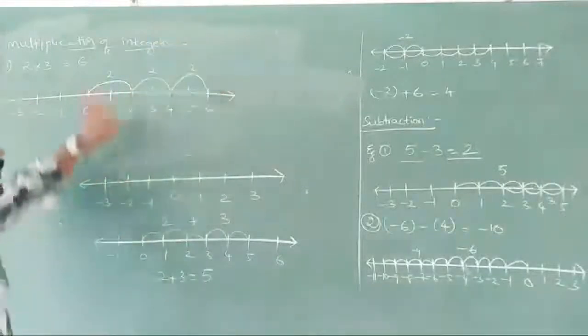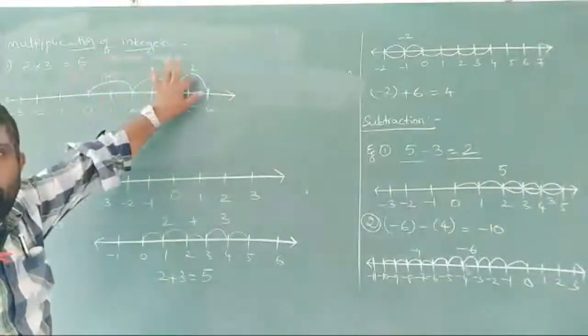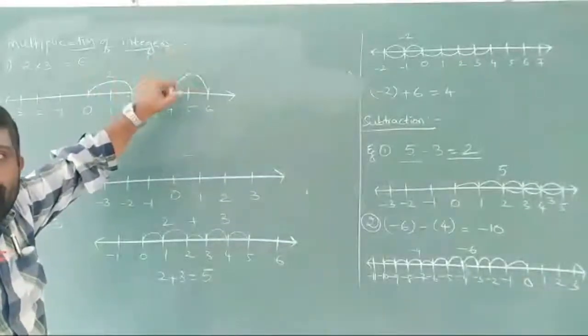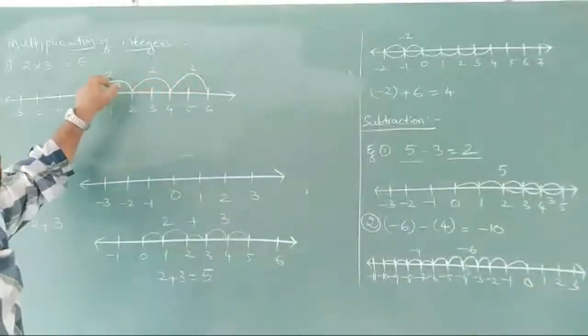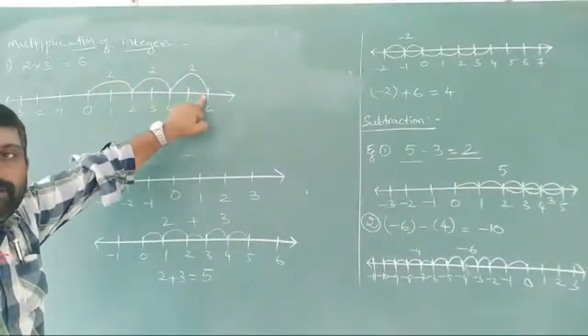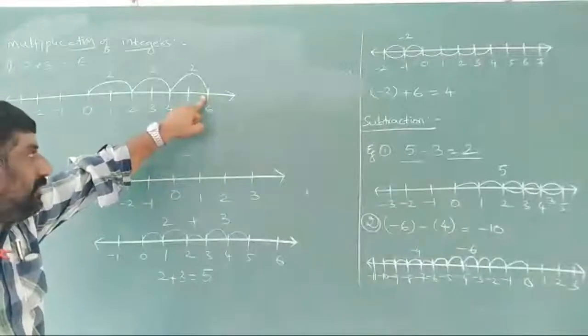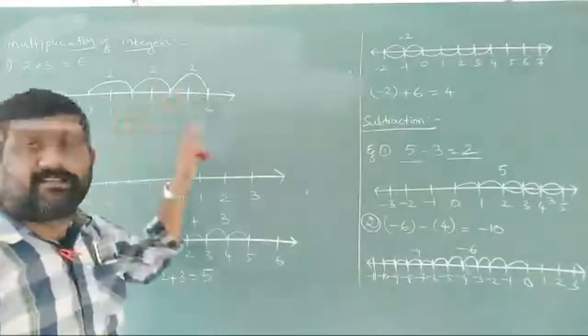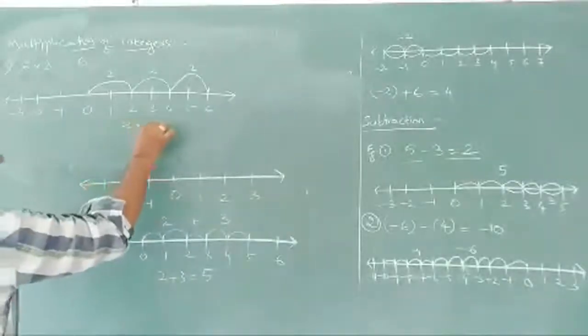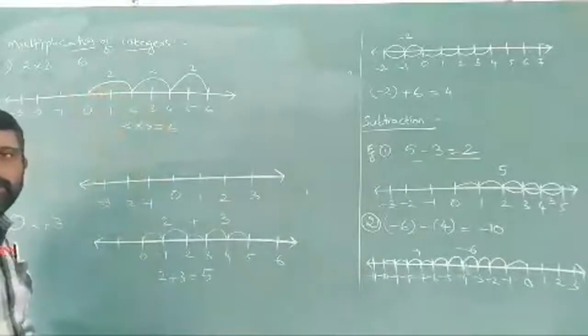Now you can observe here 2 2 2. How many times we have taken here? 3 times we have taken here. What we are taking here? 2 we are taking here. So 2 3 times we are taking. What the answer we are getting here? 6 is the answer we are getting here. So this is nothing but 2 3s are 6 we can say by number line of integers. So the answer is going to be 2 3s are 6.